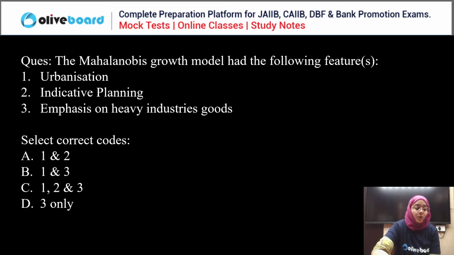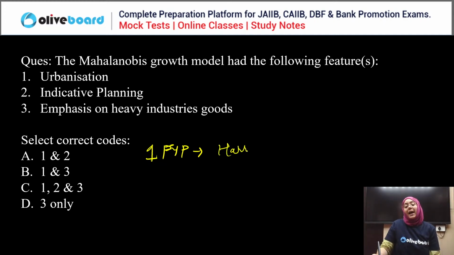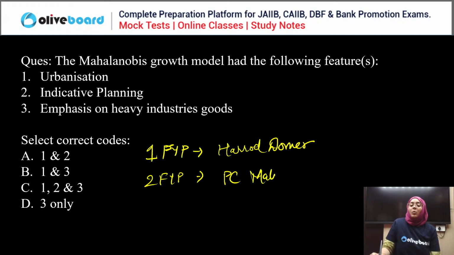Now, Mahalanobis growth model, everyone. Please answer this question. If you all remember the first 5 year plan, it was known as the Harrod-Domar model. I have written the name. The second 5 year plan was known as the PC Mahalanobis model. The question was asked from the Mahalanobis growth model, which means from the second 5 year plan.